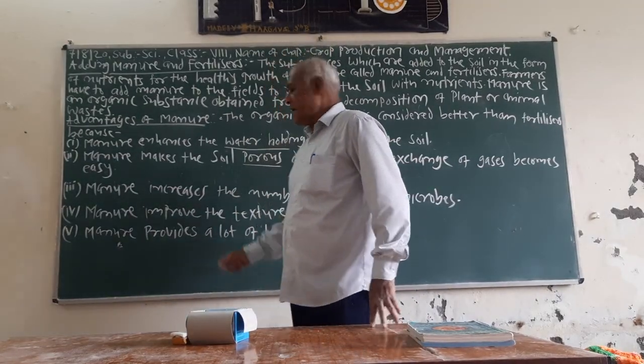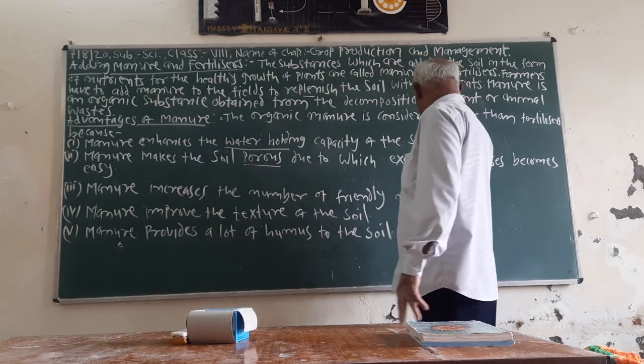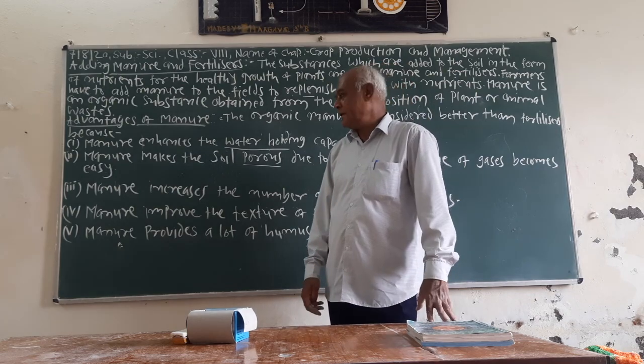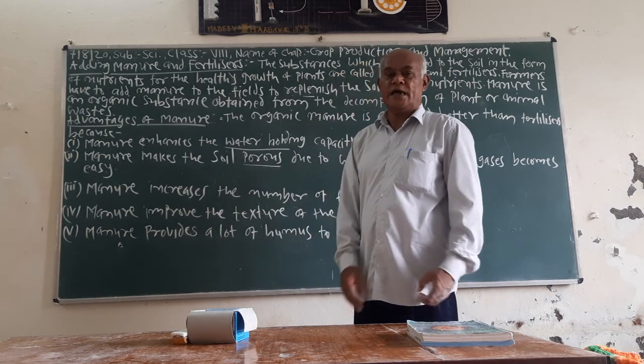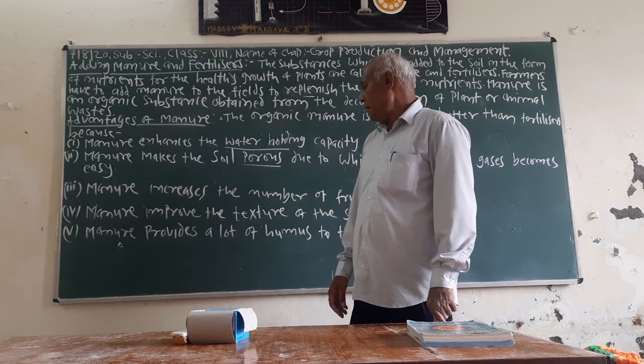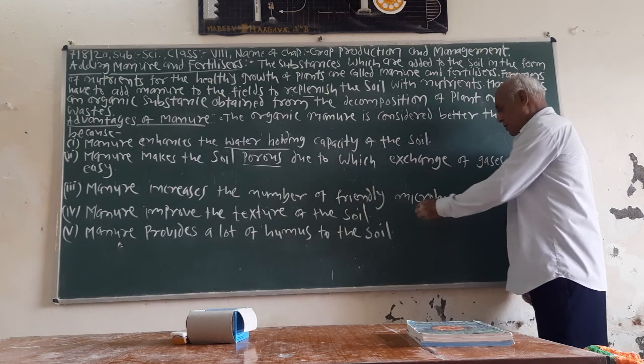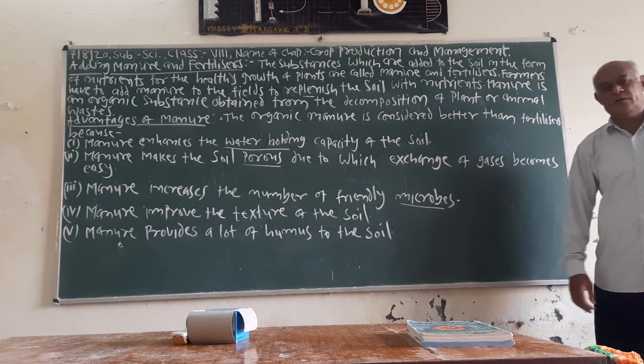So manure makes the soil porous, due to which exchange of gases becomes easy. This is the second advantage. The third advantage: manure increases the number of friendly microbes or microorganisms.